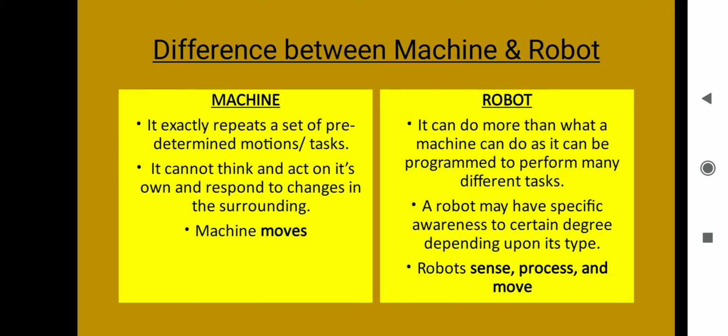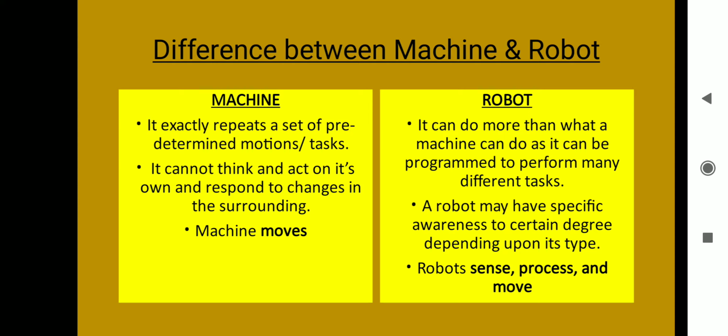Now, what is the difference between machine and robot? As we understood, machines are doing one task repeatedly without sensing and understanding, whereas robots are also doing the task, multiple tasks, but with sensing and understanding. Machines cannot think and cannot take their own decision, but a robot can take its own decision.